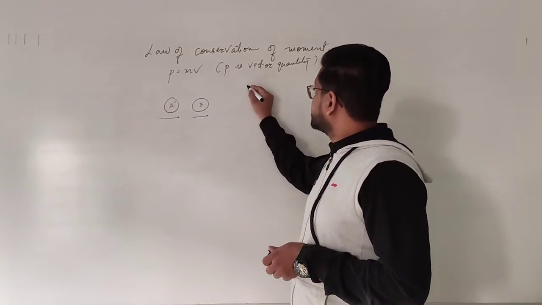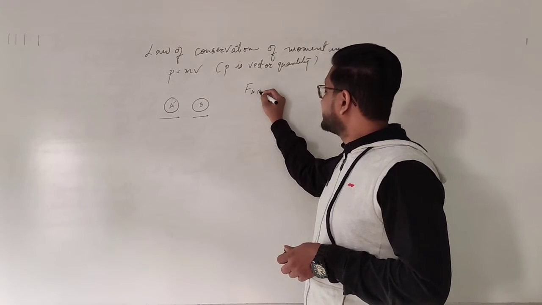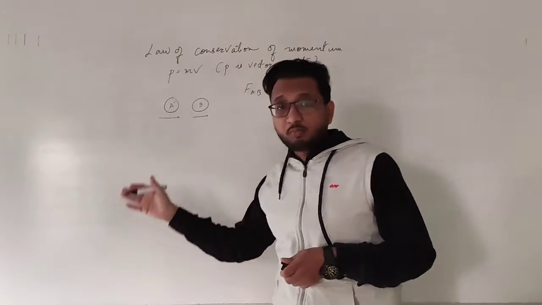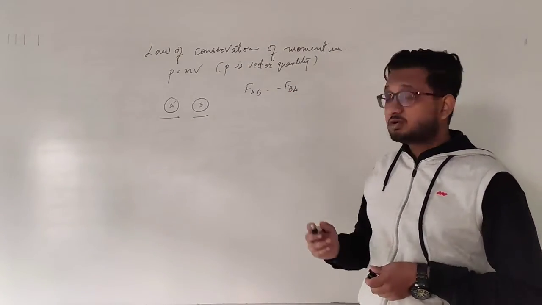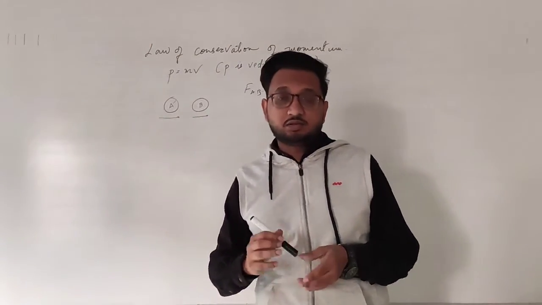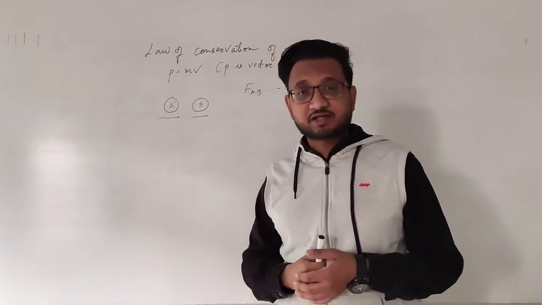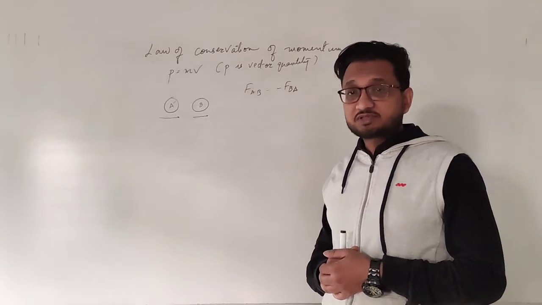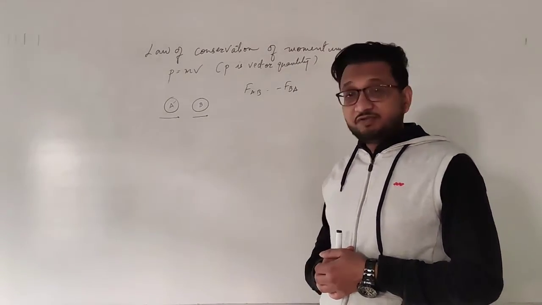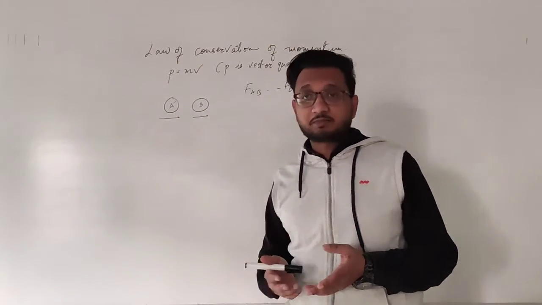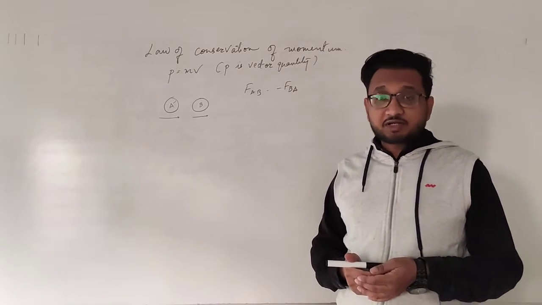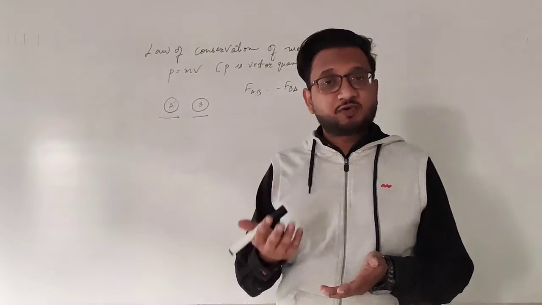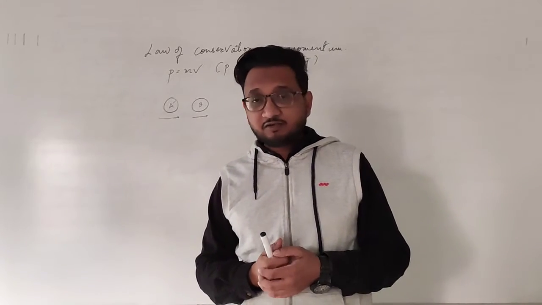So according to this, force AB is equal to minus force BA. It is in the opposite direction. Over here, the negative sign only indicates that it is the opposite direction, okay? After this, what happens is we apply the value of momentum. Okay, what is momentum? Momentum is mass into velocity, the product of mass and velocity.